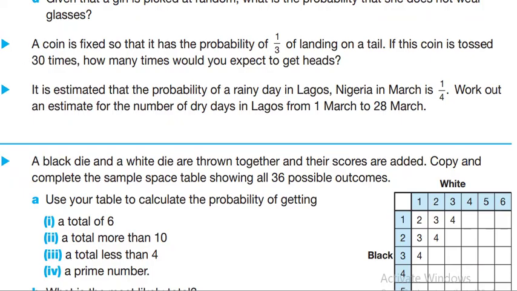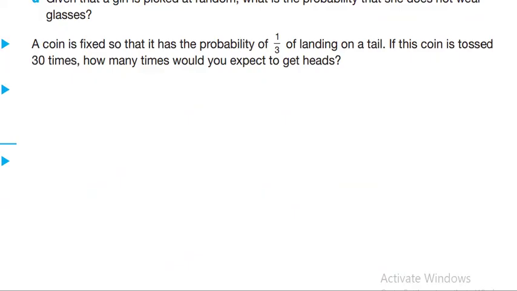So basically, first thing you do, you have to find the probability of heads. So let's do this here. As we said, the total of all probabilities is always 1. So we subtract this from 1, 1 minus 1 over 3, like this. It will give me the probability of heads. So 1 minus 1 over 3 will equal what? Very good. 2 over 3.